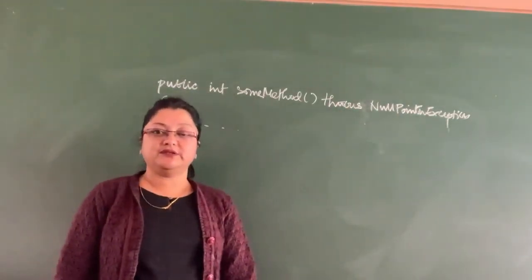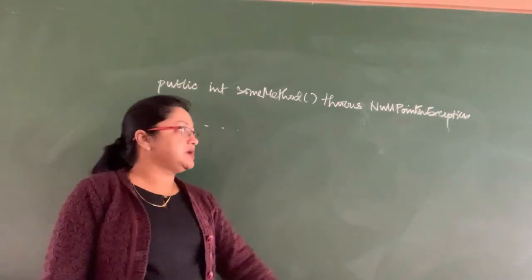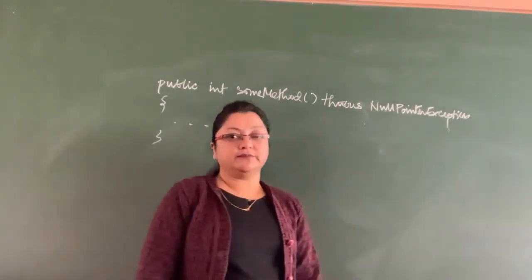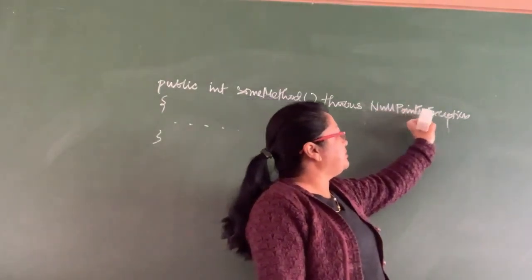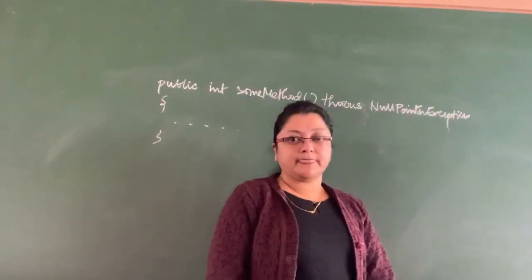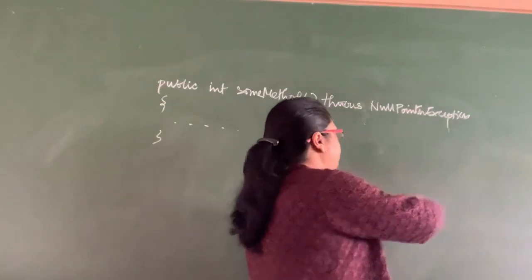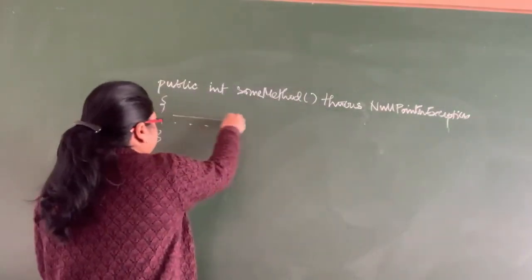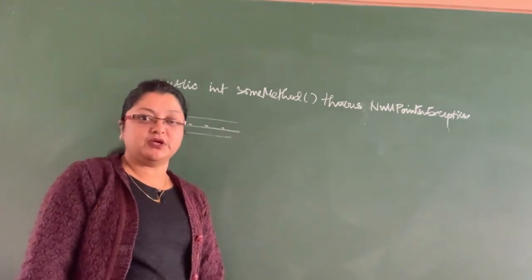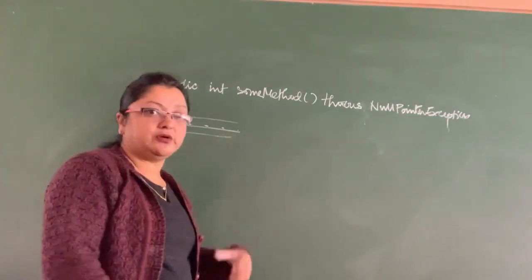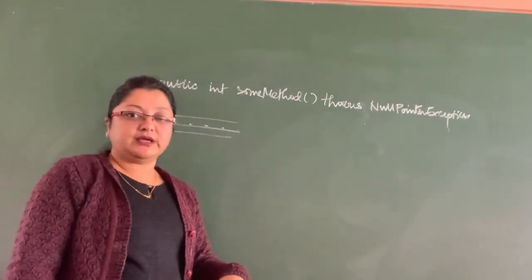The statements inside this method may cause the exceptions listed here, in this case a null pointer exception. If any code here causes a null pointer exception, it will be caught in the corresponding catch block.